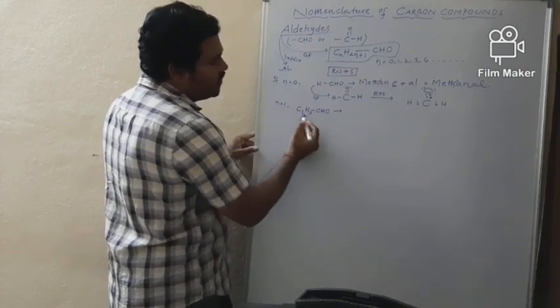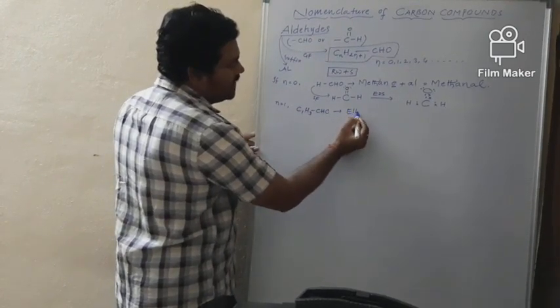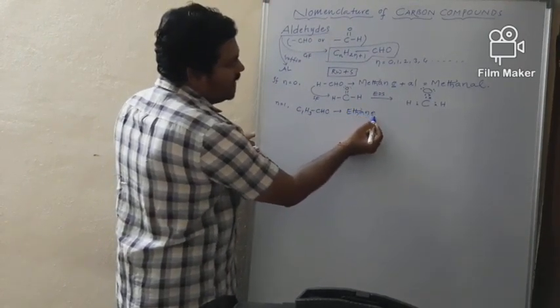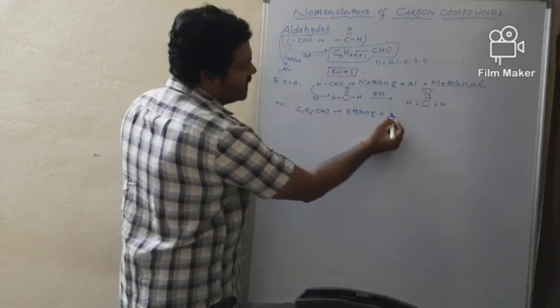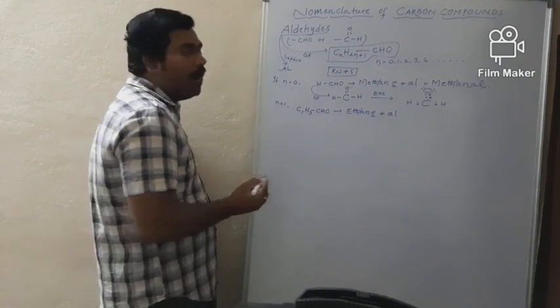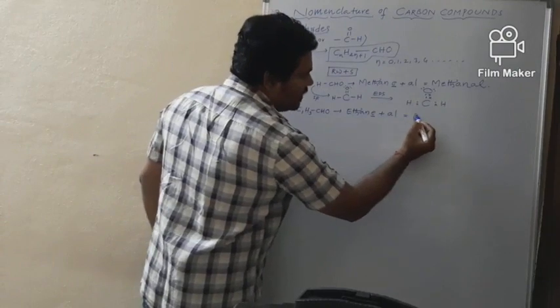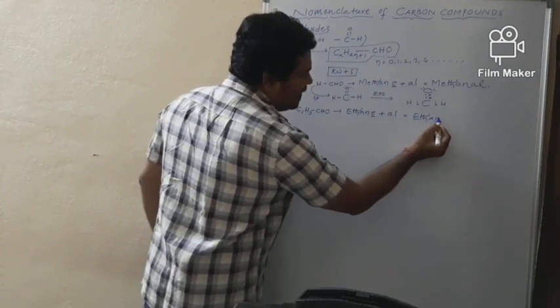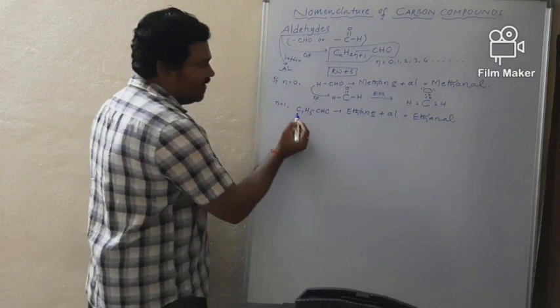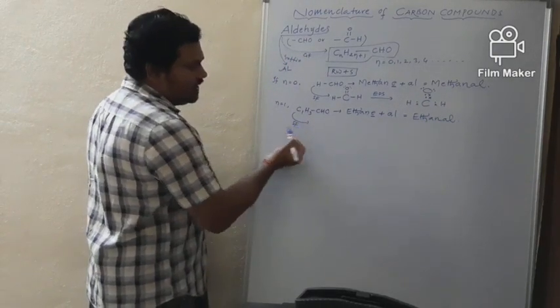What is the name? Since two carbons are there, we thought that this is the derivative of ethane. But the last e is replaced by the suffix of aldehyde. What is that? Al. And finally it is called ethanal. What is the name of this compound, my dear students? Ethanal. Coming to the structural formula, SF.